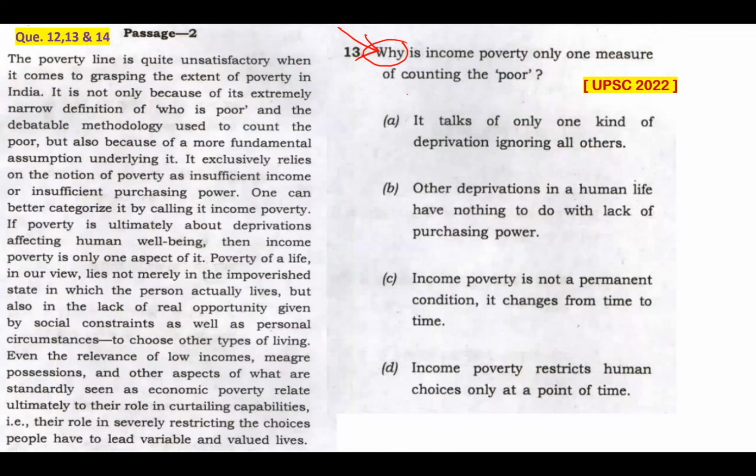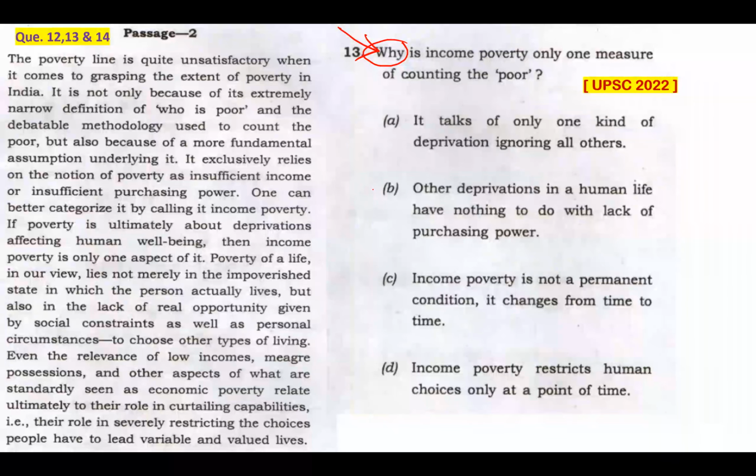Option A, it talks of only one kind of deprivation, ignoring all the others. Now that looks like my answer. From what I could understand from this passage, it looks like my answer, but I'm not finalizing now. I'm reading further. Look at option B. Other deprivations in a human life have nothing to do with lack of purchasing power. Now, this is just a statement that sounds very extreme.